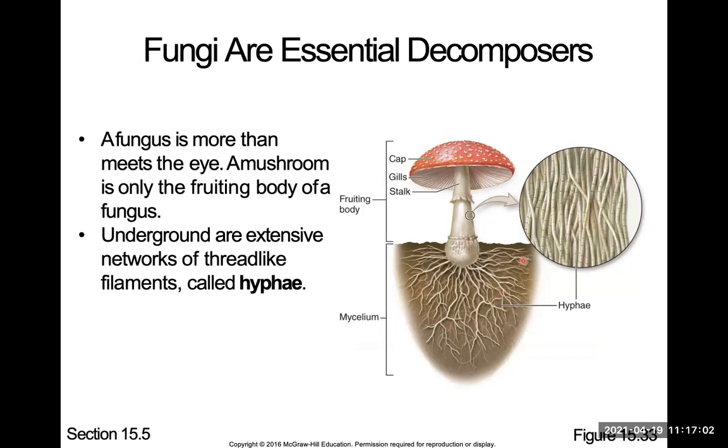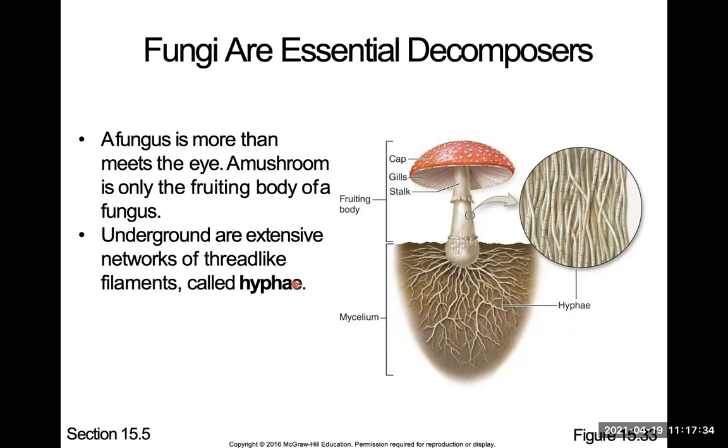This underground fungus is made of hyphae. When it rains and it's moist, and the hyphae has the nutrients to reproduce, it's going to start growing this fruiting body. The fruiting body is going to make spores. It only does that when it wants to reproduce. So this is not the fungus, this is the fungus. And that's called hyphae. This term is important.